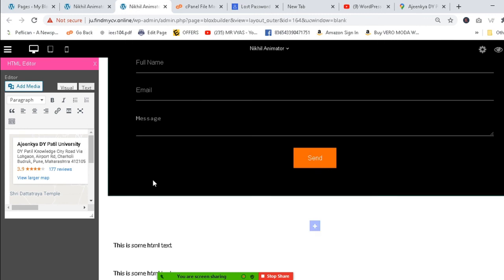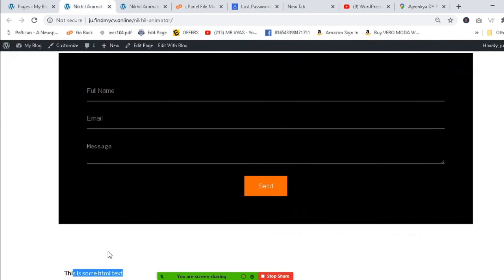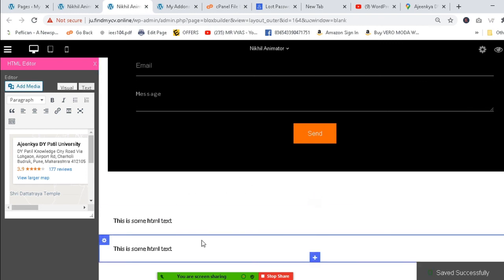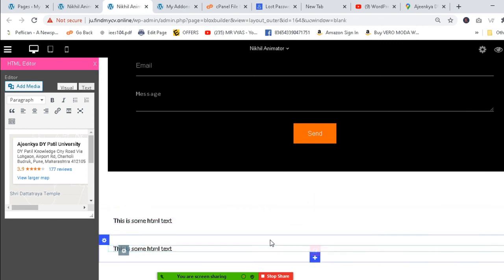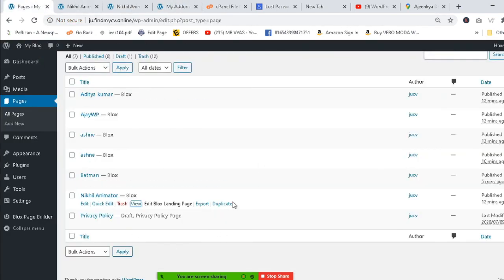It says maybe it will load after some time. So this is the way your map will appear here. Same process, 100%. Some designs do not take it, but mostly 90% of designs can take the map also.